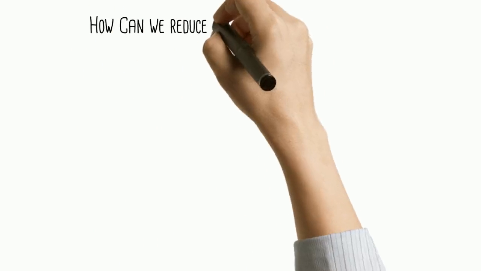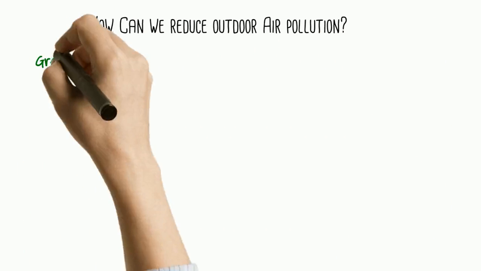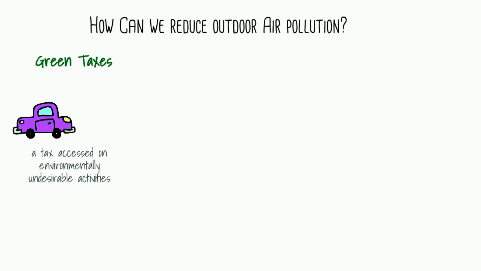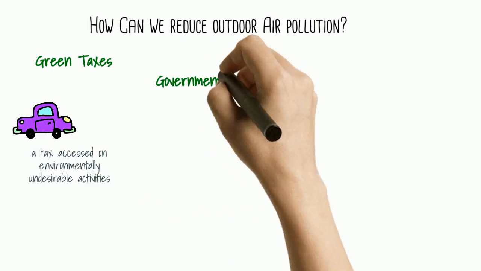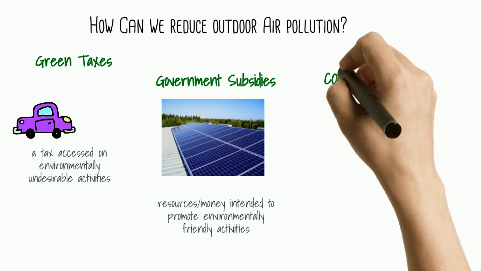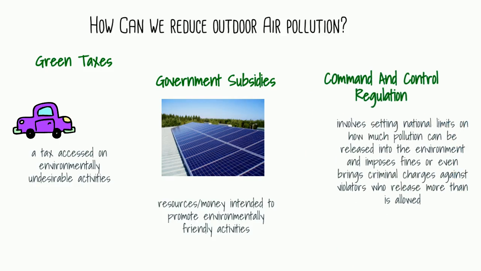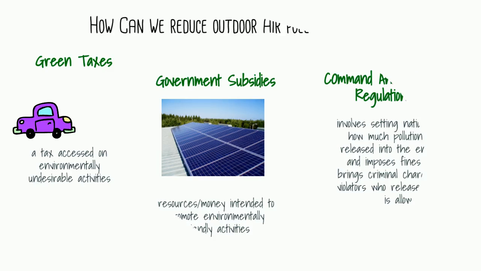So how can we reduce outdoor air pollution? Well, there are green taxes imposed on environmentally undesirable actions like low mile per gallon vehicles, and tax credits to support actions like purchasing a hybrid car. There are even government subsidies offered for installing solar panels. Lastly, there is the Command and Control Regulation, which sets a national limit on how much pollution can be released into the environment and brings fines or criminal charges to those who violate it.